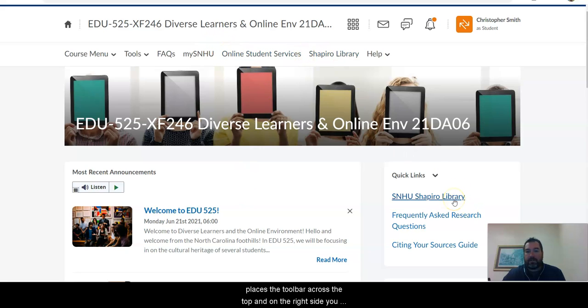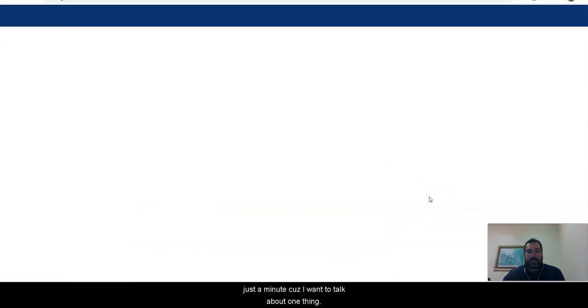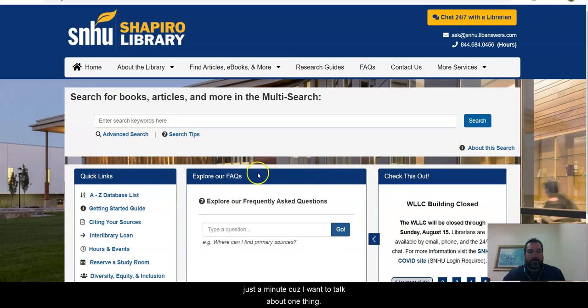The next thing I want to highlight is in two different places, the toolbar across the top and on the right side, you find links to the Shapiro Library. This is very important. I want to go into the Shapiro Library for just a minute because I want to talk about one thing. All the work you will do in this course is at a master's level. And so with that, it is very important that you find credible resources to back your thoughts that you are sharing in your words. And you are going to use the APA formatting to do so.